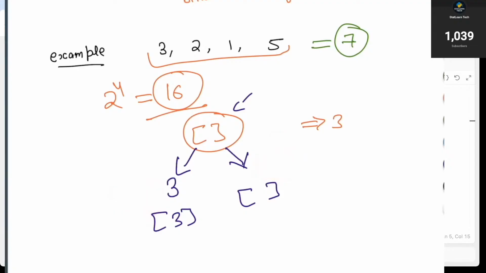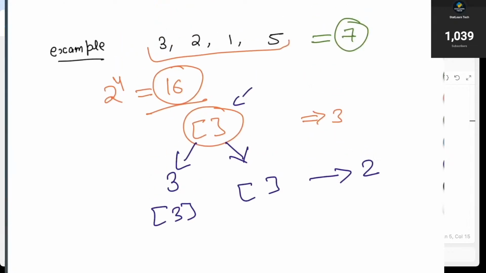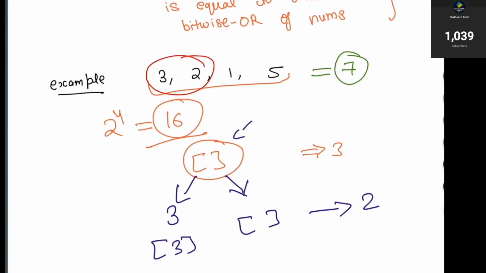Now again, if I see the next data, which is 2, I can again try to create more subsets, because as of now I have seen two data, which is 3 and 2. So the number of subsets is going to increase, right? It is going to be 2 to the power 2, which is 4.